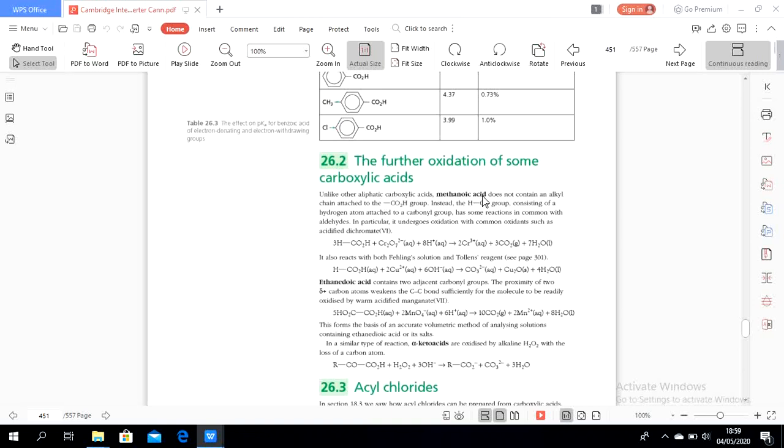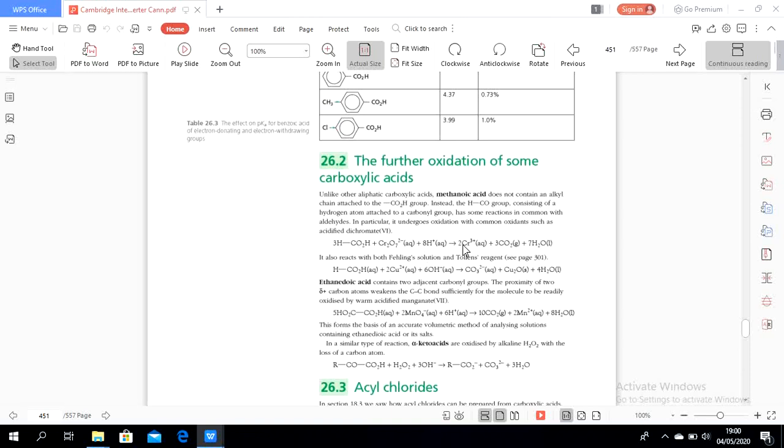Methanoic acid does not contain any alkyl chain attached to the carboxylic acid group. Instead, the HCO group, consisting of hydrogen attached to a carbonyl group, has some reactions in common with aldehydes. So this reaction is similar to an aldehyde.